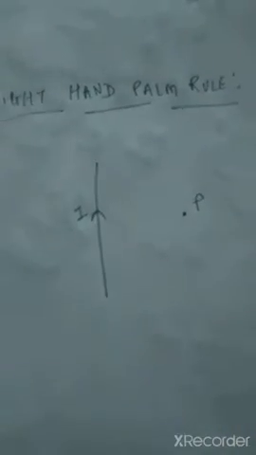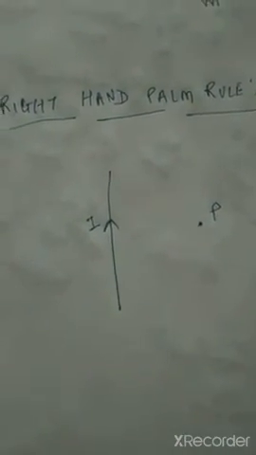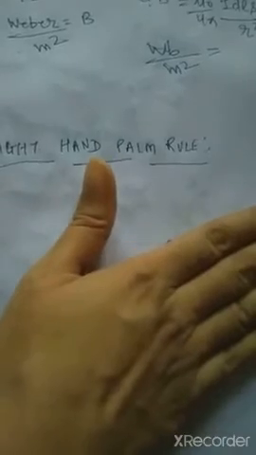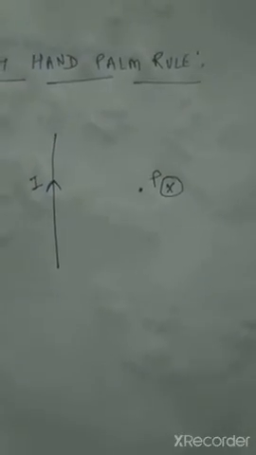So the perpendicular of my palm will give the direction of the magnetic field at this point. Clear? So the perpendicular of my palm will be along which direction? It will be downward. So in this case, it will be downward. So when we represent the downward magnetic field, we represent it by cross.